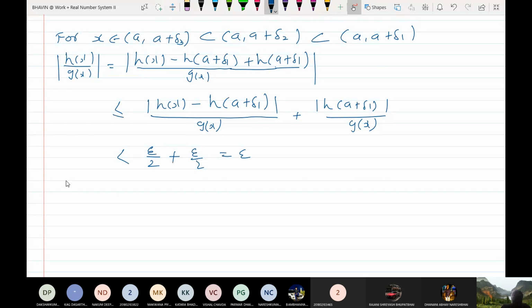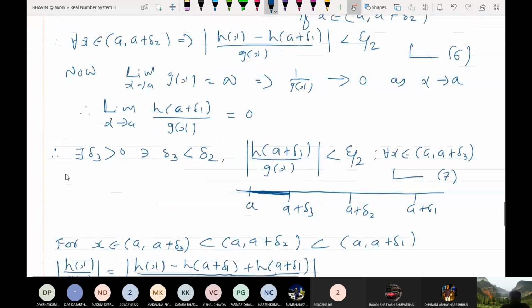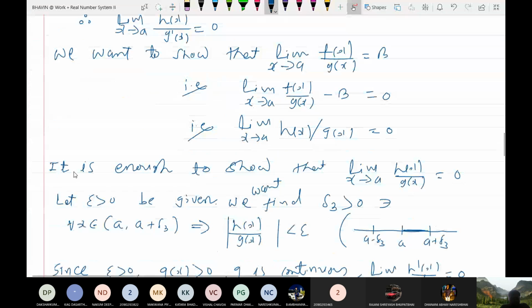So now look at this. I began with epsilon greater than 0. So now let me put all this together. Where is my epsilon? Yes, this.